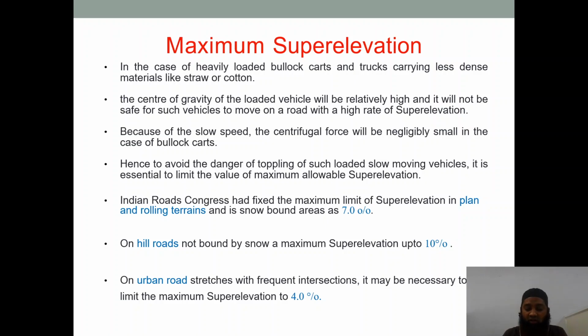So it is very important how the super elevation is calculated, and what the factors for calculating super elevation are. We need to see depending on what terrain areas there are. So in the further sessions we'll be seeing how to calculate super elevation, minimum super elevation, maximum super elevation, and some problems also we'll be doing here.